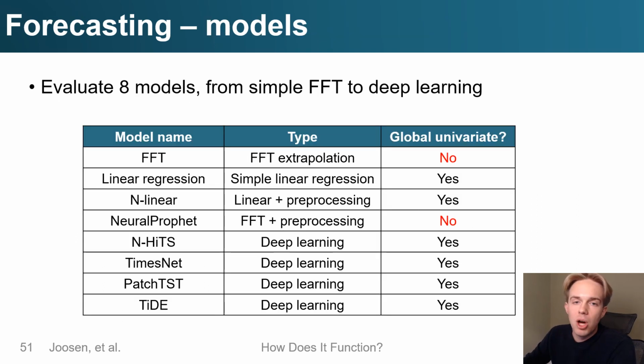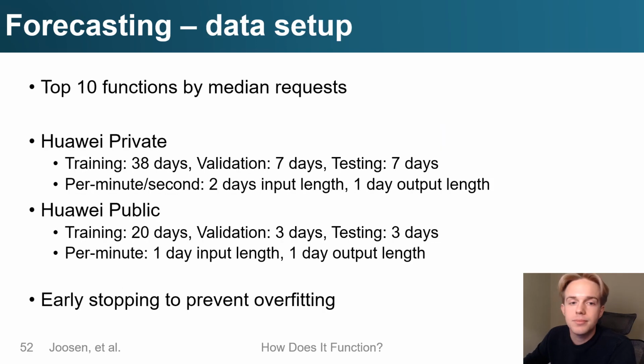So we trained 8 models ranging from FFT to state-of-the-art deep learning models. And as you can see in the table, 2 of the models cannot be trained in this way, but we include them anyway because they are lightweight and widely used. So for training, we selected the top 10 functions by median requests. We have slightly different training setups for Huawei Public and Huawei Private, but for both data sets, we output a whole day at a time. So we evaluate the performance of these models on per minute and per second data.